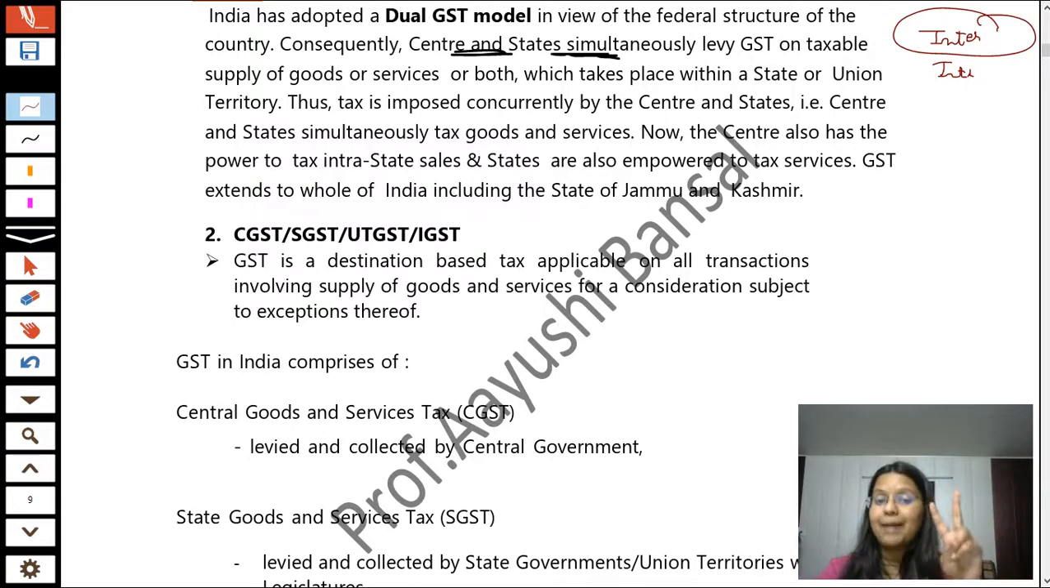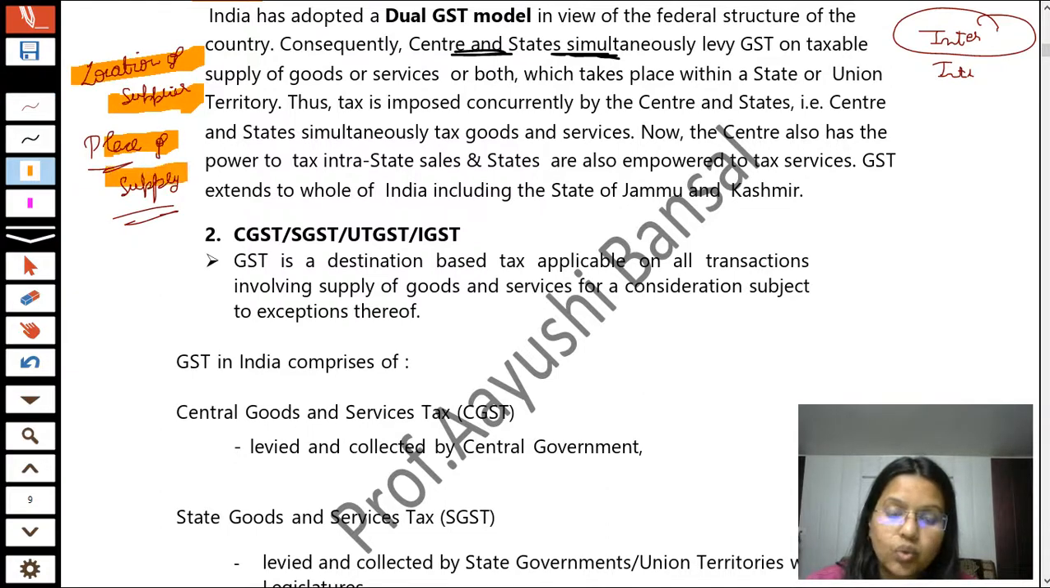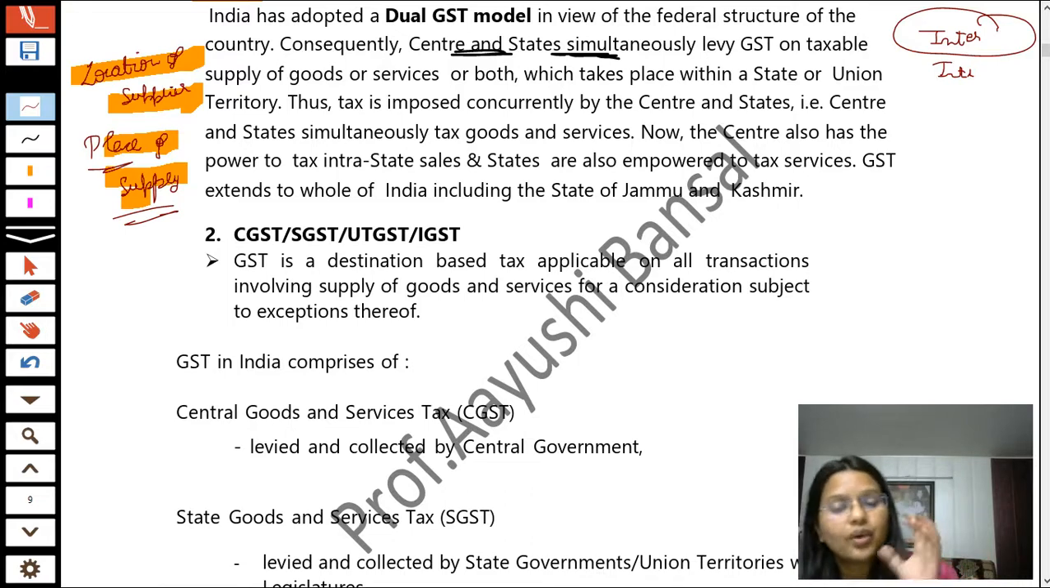But if both the parts, that is the location of supplier and the place of supply, are in the same state, then it shall be intrastate. Okay, now students, write down these two words, because you are going to use them in different places of GST. You are going to use them in a very continuous way, so write it down here.